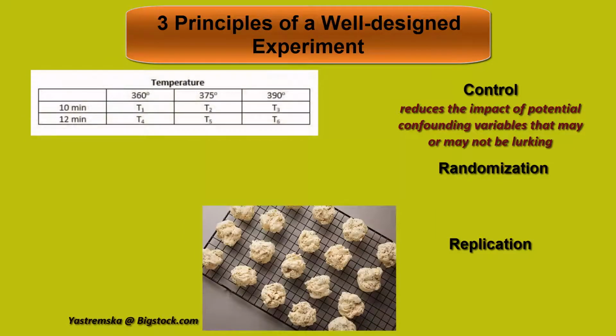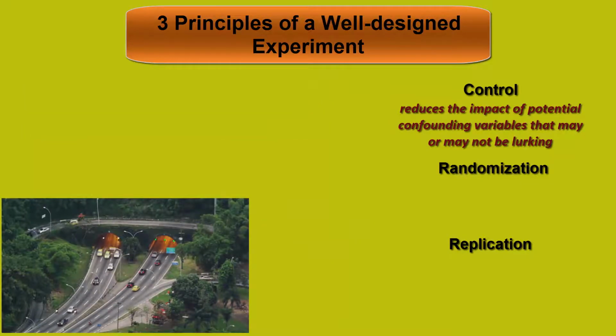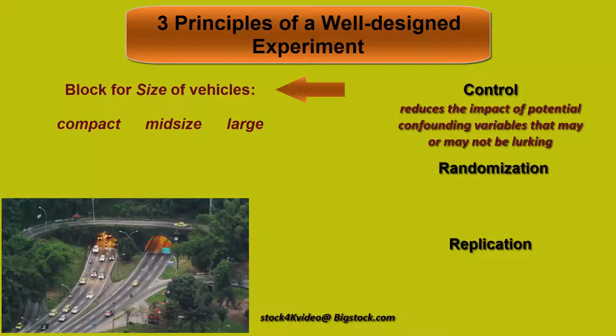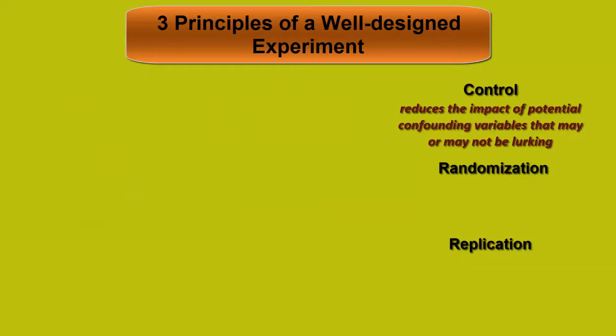With cookies, it was as simple as making sure we had an ample number of treatment groups to differentiate between times and between temperatures. For gasoline mileage, we learned a block for the size of a car, and for testing gas mileage, we should have cars drive at the same time and on the same route.